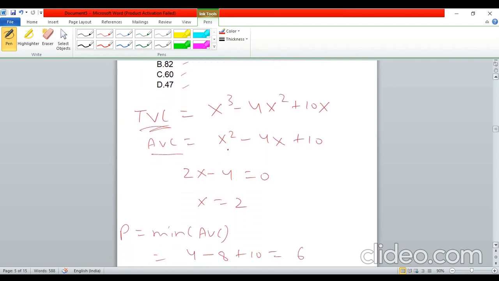Just differentiate this. So this will be 2x minus 4 equal to 0. So x equal to 2. That is, at output equal to 2 units, the AVC will be minimum. Now the price charged should be equal to the minimum value of AVC.